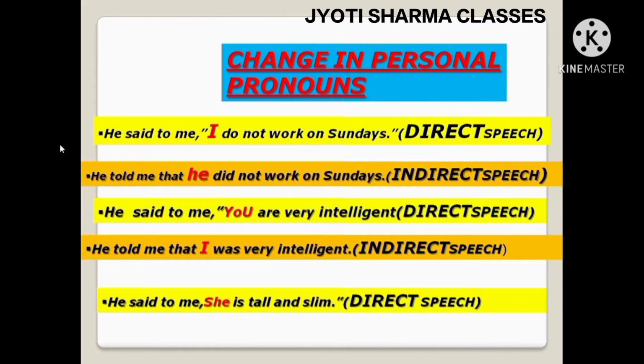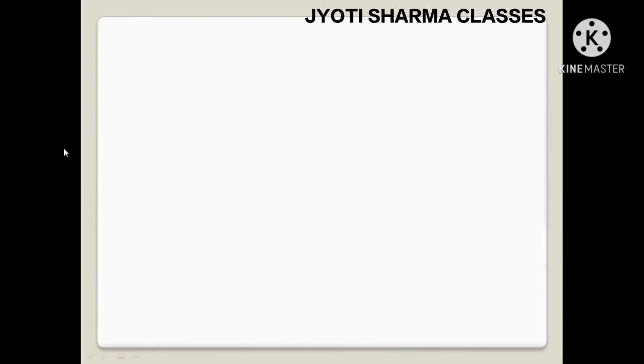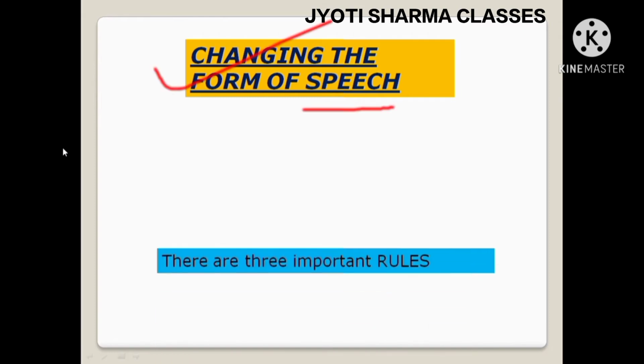So here, in the indirect speech, she will not change. It remains unchanged. He told me that she was tall. Third person, she, he, will not change at all. Okay. Now in the next part, we learn about changing the form of speech.